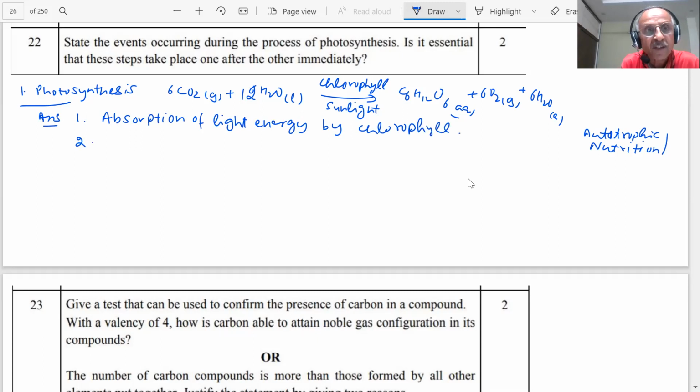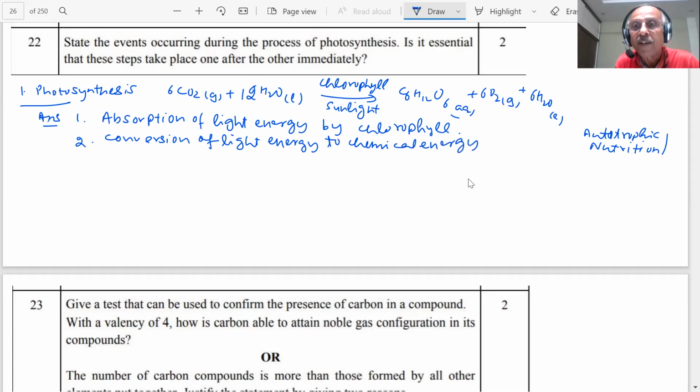The second step is conversion of light energy, sun energy, which I have already written as sunlight, to chemical energy. What it does is the splitting of water. Splitting of the water molecule, H2O, into hydrogen and oxygen. That is the splitting which is taking place.